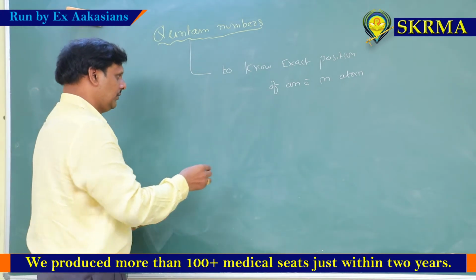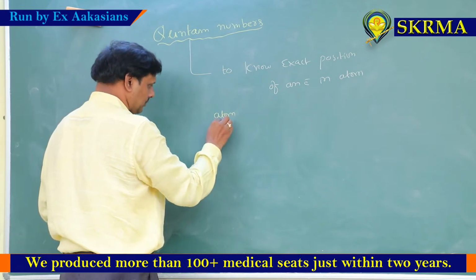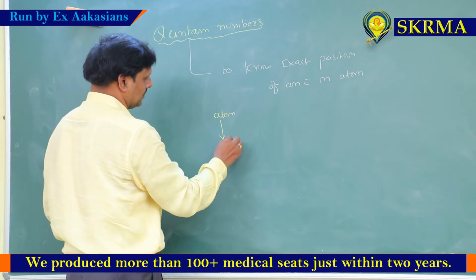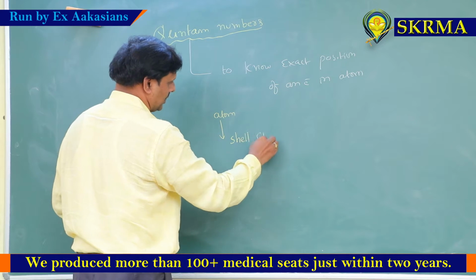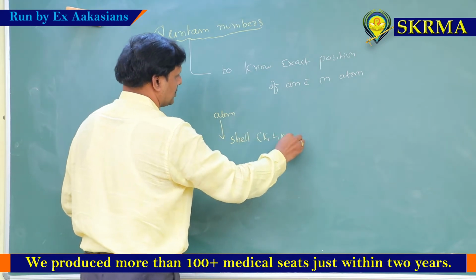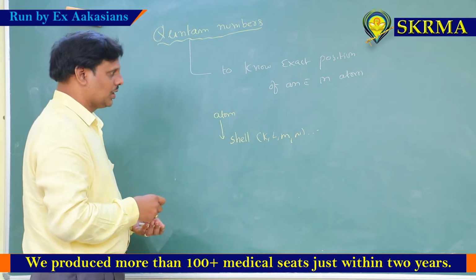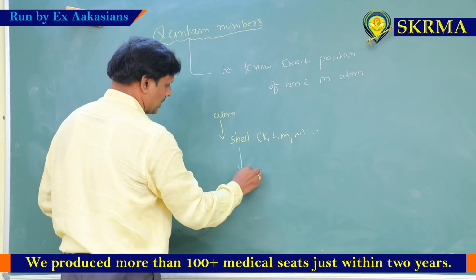For example, we have an atom. In the atom, the electron belongs to which shell? Whether K shell, L shell, M shell, N shell, etc. Suppose the electron belongs to the L shell. Again, it belongs to which subshell?